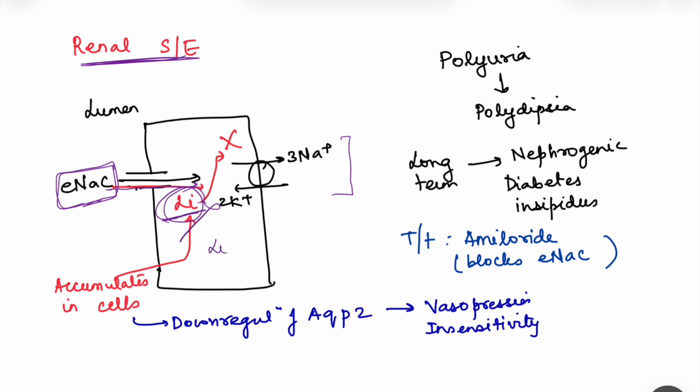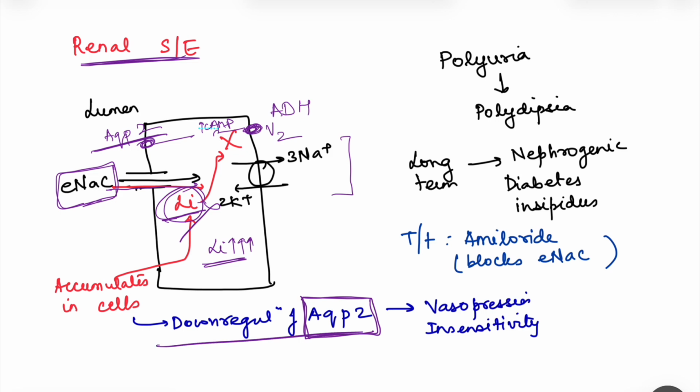So there is an increase in lithium concentration within these cells, right? There is accumulation of lithium within these cells, and this causes the down regulation of aquaporin 2 channels. What is the role of aquaporin 2 channels? Well, vasopressin ADH acts on V2 receptors here, and this causes an increase in cAMP, which ultimately causes fusion of the aquaporin 2 channels.